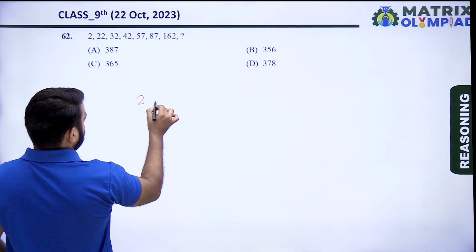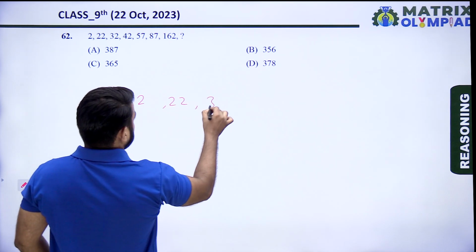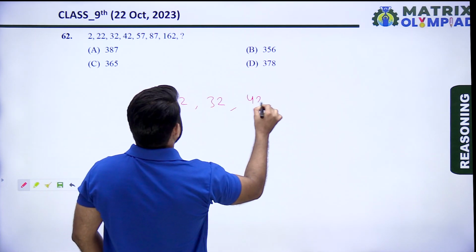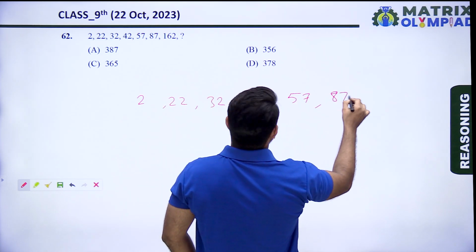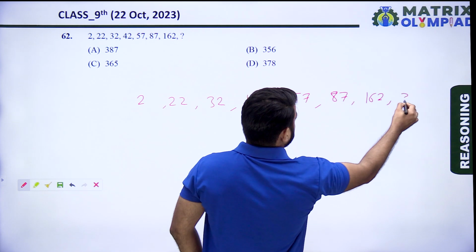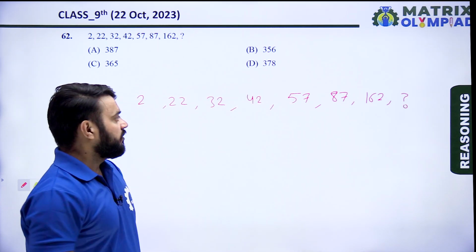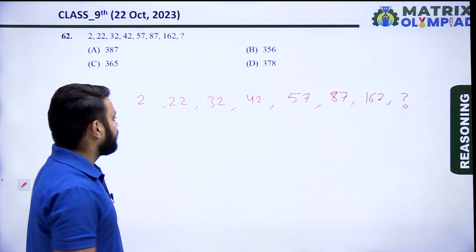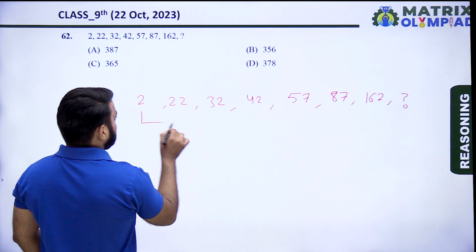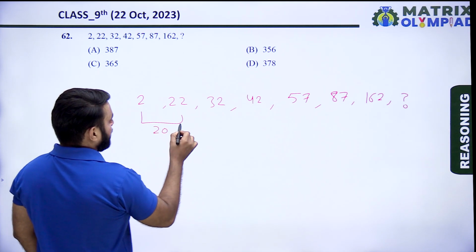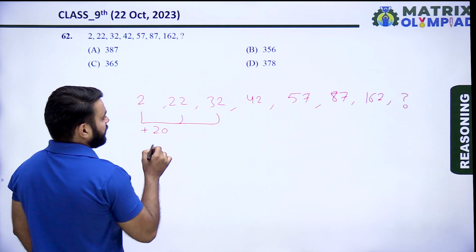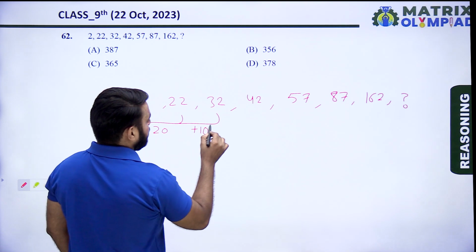The series is 2, 22, 32, 42, 57, 87, 162, and find the next term. So find the pattern of the question. First find the gap between the first two terms, which is 20. Now again find the gap, which is plus 10.